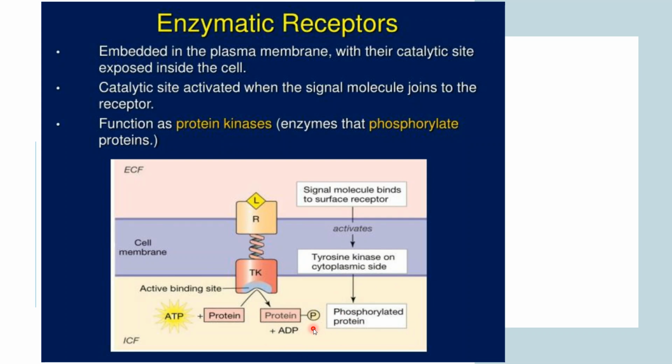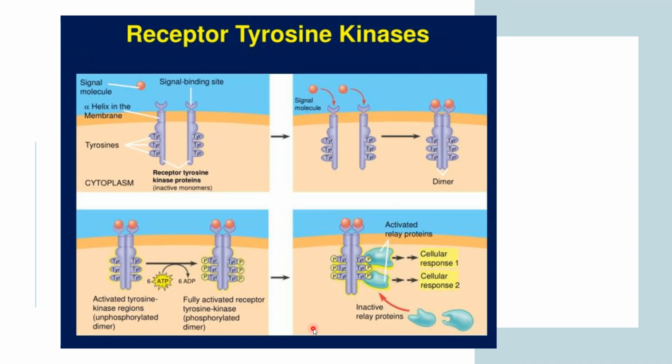So now coming to the third. Basically, this is a pictorial representation of the receptor tyrosine kinase, and how they phosphorylate your protein. Similarly, the signal molecule will come and bind to the signal binding site, then your enzyme will get activated, and your tyrosine kinase phosphorylates your protein and forms a phosphorylated dimer. So this is how phosphorylation of the tyrosine happens.